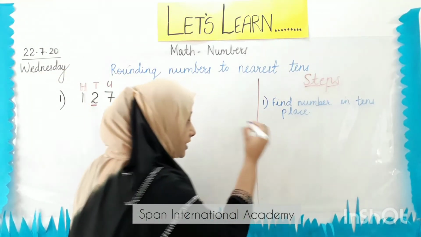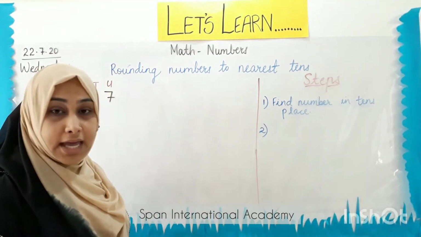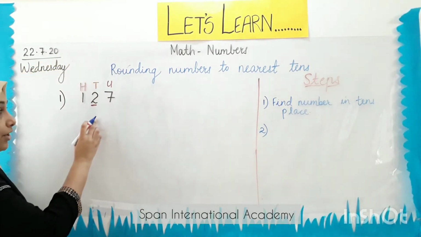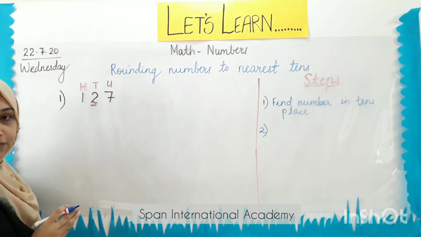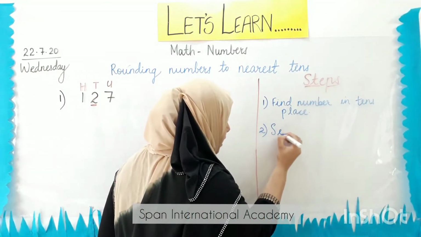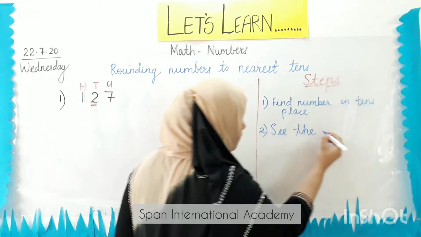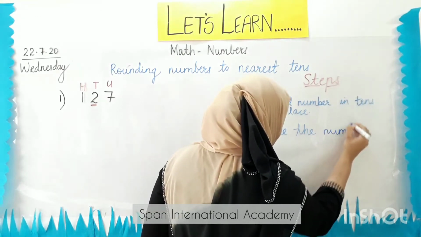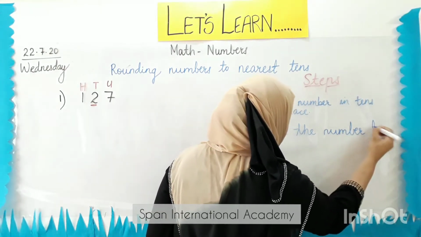Now what is the second step? The second step is we need to see the number that is to the right of the tens place.